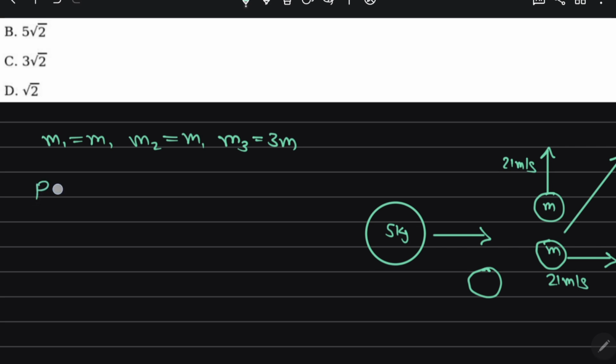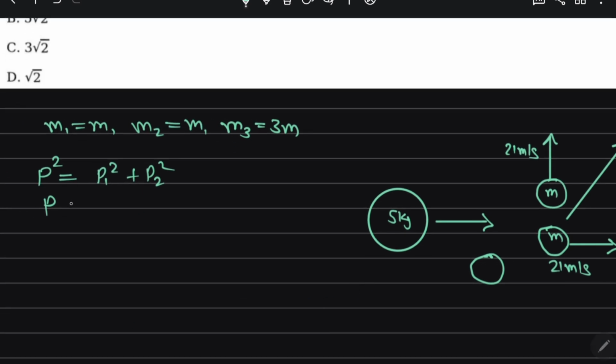So in mutually perpendicular directions, you know, the net resultant is under root p1 square plus p2 square. So the net resultant we can find as under root m1 v1 squared plus m2 v2 squared. Both have the same masses, so I take m outside, so here 21 square plus 21 square.